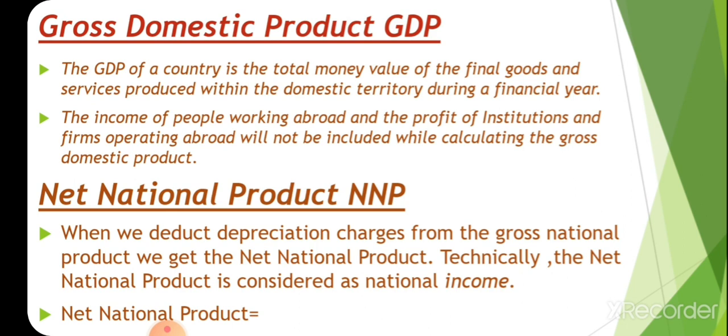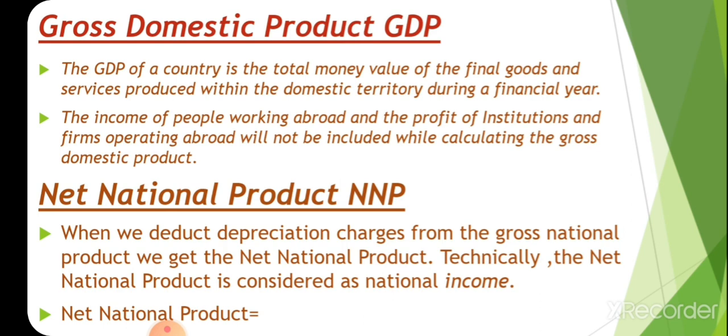That is, domestic product means the final money value of final goods and services that are produced in our own domestic territory, and that is known as gross domestic product. Here we are not adding the income of the people who are working abroad or the profit of institutions operating abroad. That is included in the foreign countries' domestic product.